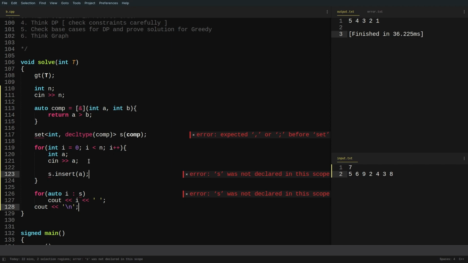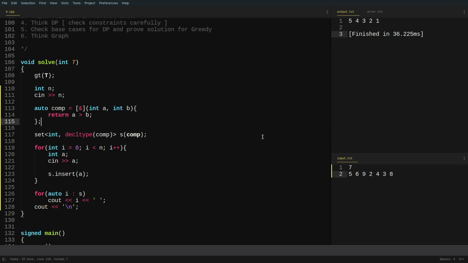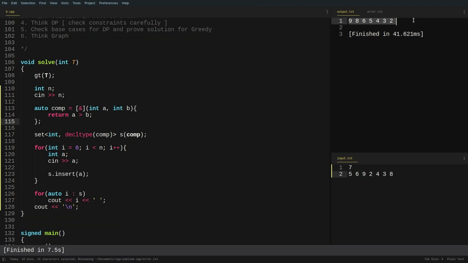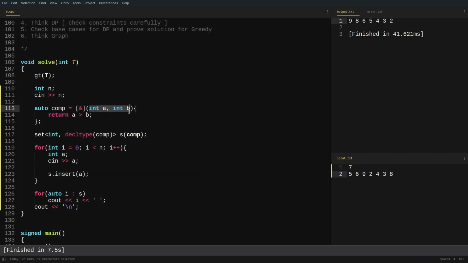So there's some issue, I guess. Yeah, as you can see in my lambda function, I didn't write a semicolon after declaring it. So it is very important that you include the semicolon, otherwise your code will not work. So you see now all the elements are sorted in reverse order, right? This is a set that I'm using. By default, the order of the set is increasing order, but you see the set is sorted now in reverse order, right?